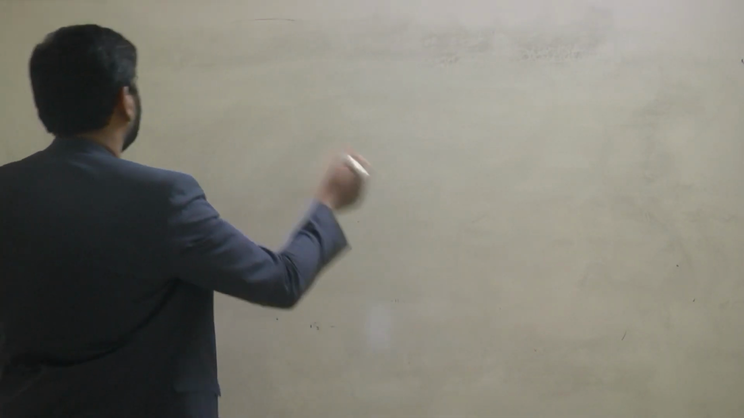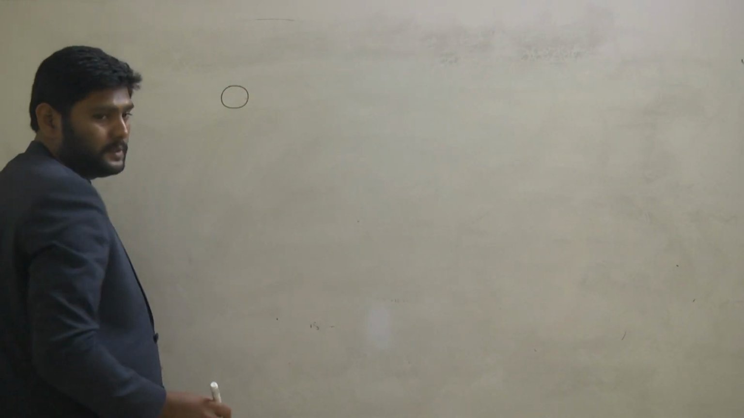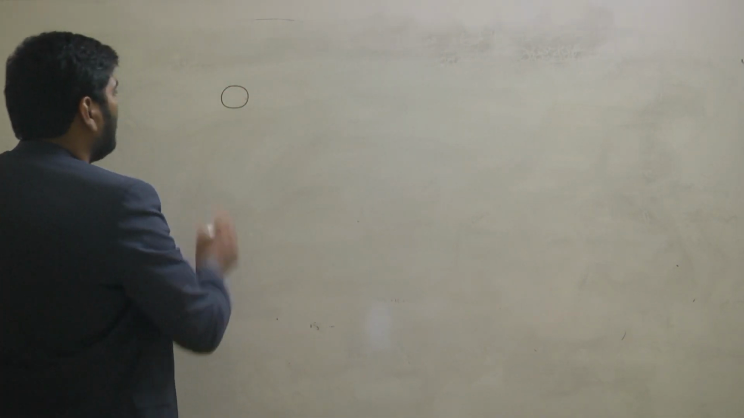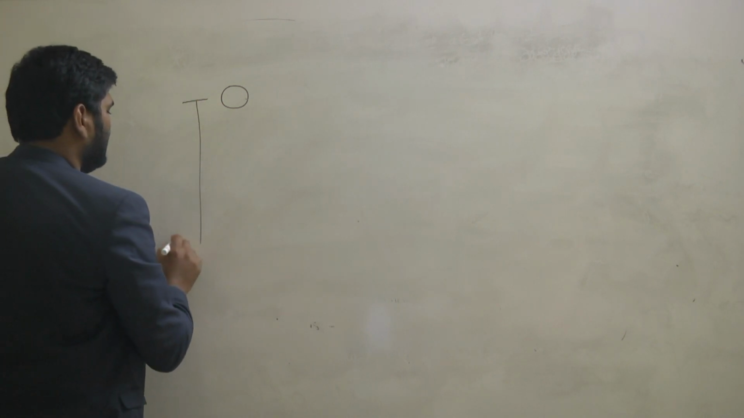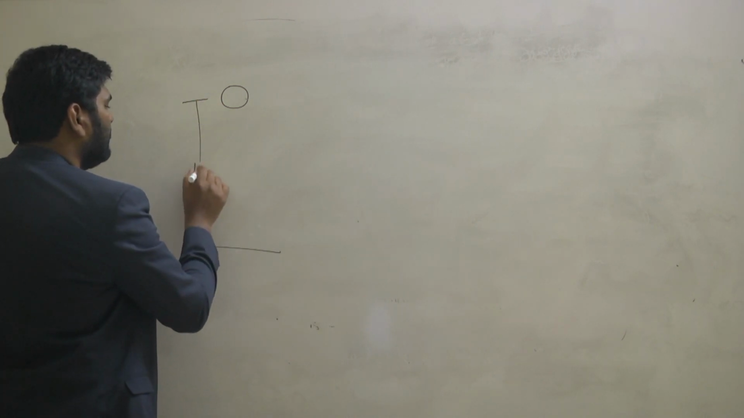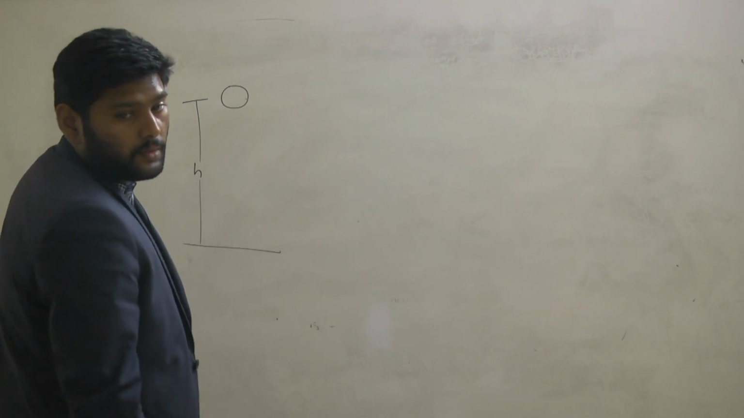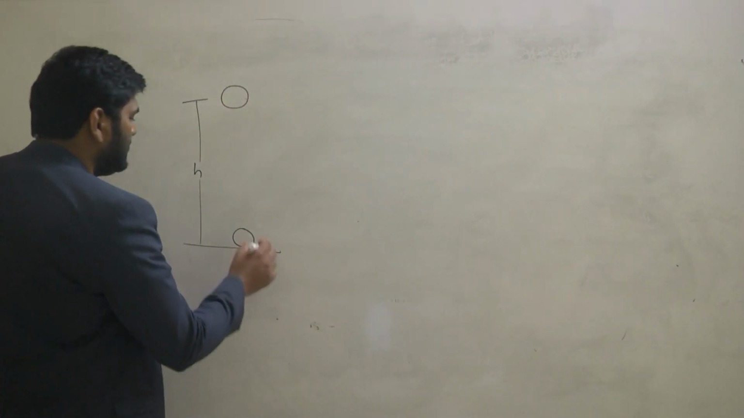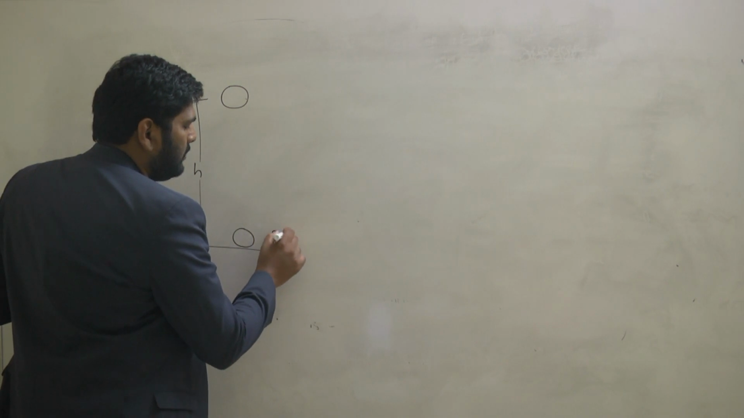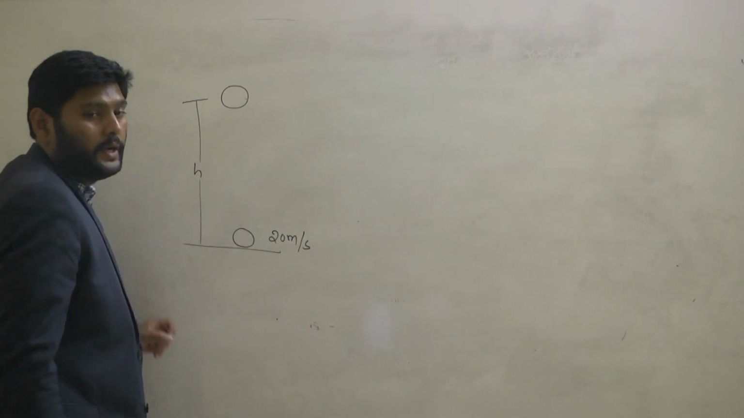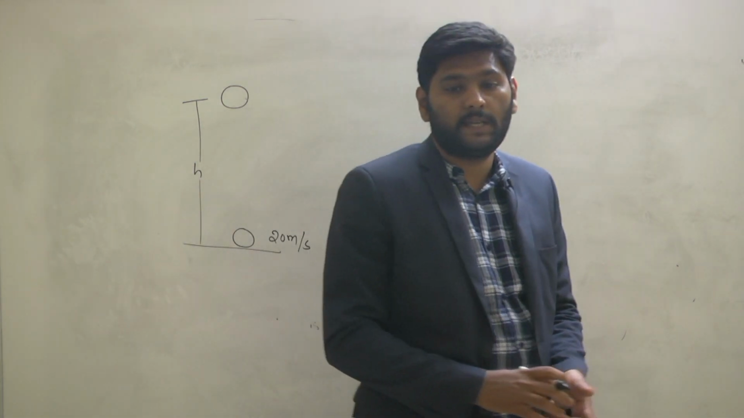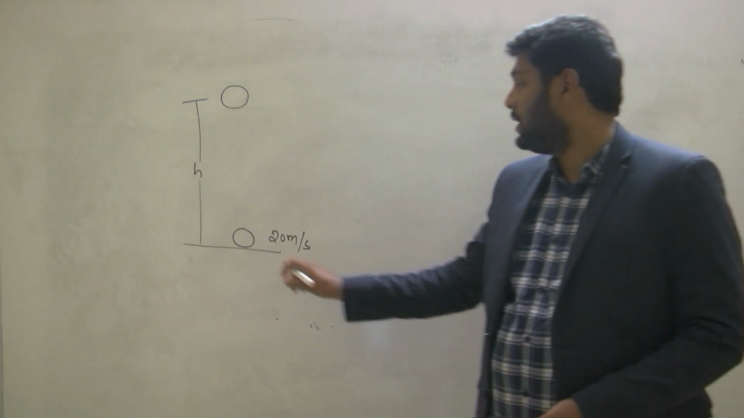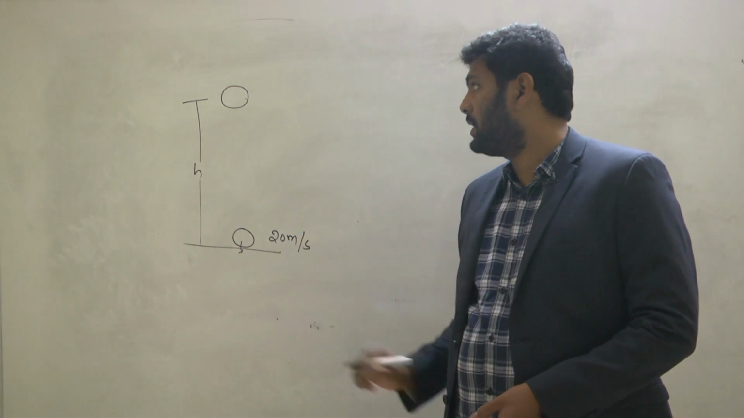So will you do? This is an object falling freely from some certain height h. When it is about to reach the ground, its velocity is 20 meter per second. How much is the velocity of the object when it is about to reach the ground? The velocity of the object is 20 meter per second.